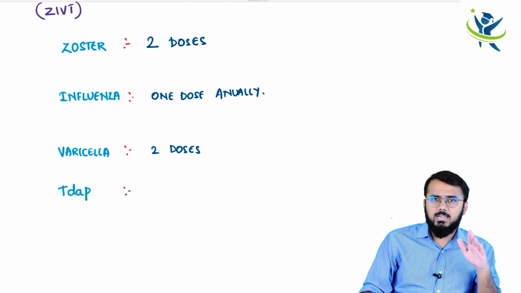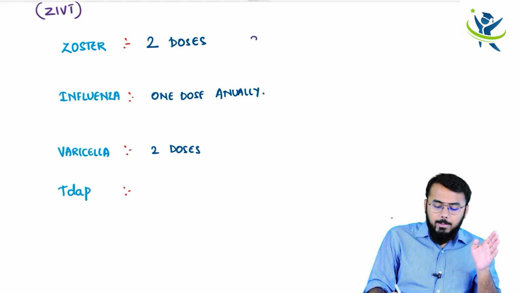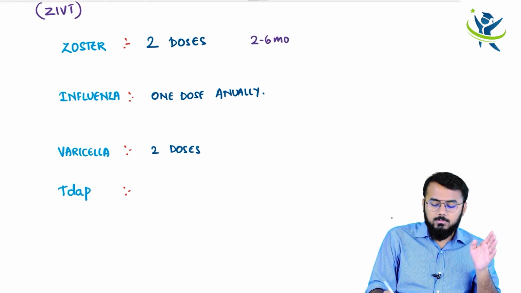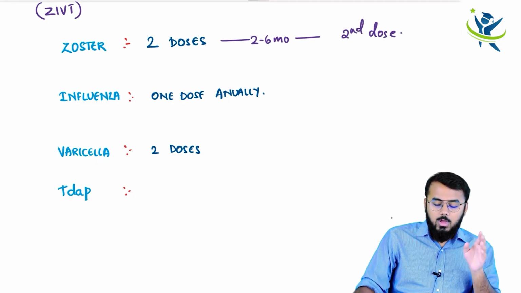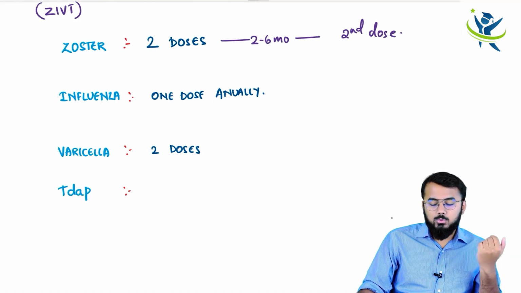After that, I give a gap of around 2 to 6 months, and then I take the second dose. So the gap should be 2 to 6 months from the first dose. That is how I take a zoster vaccine.